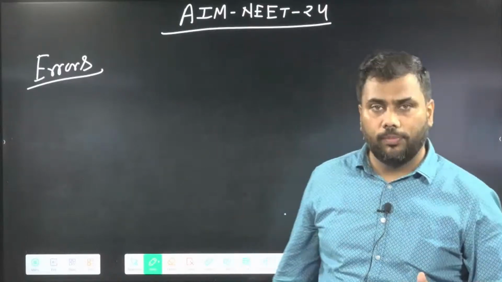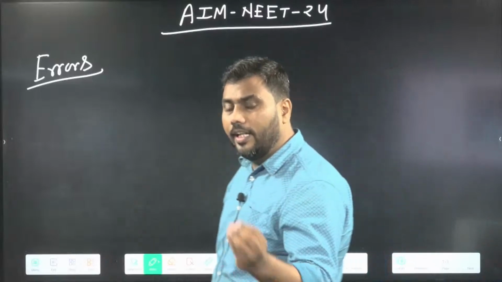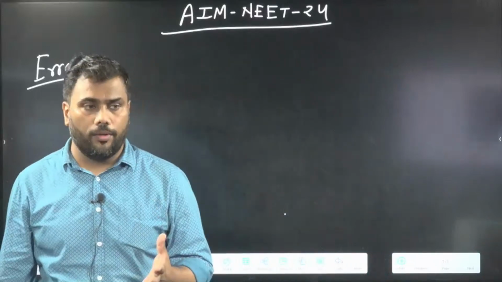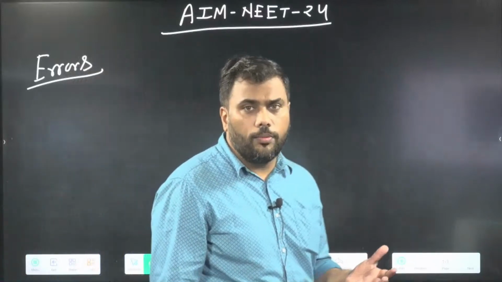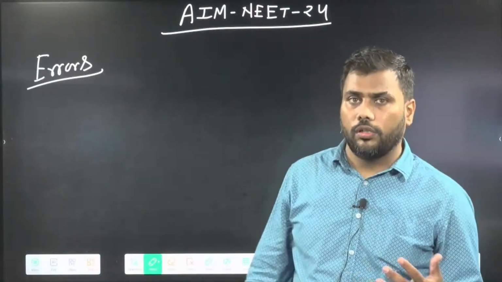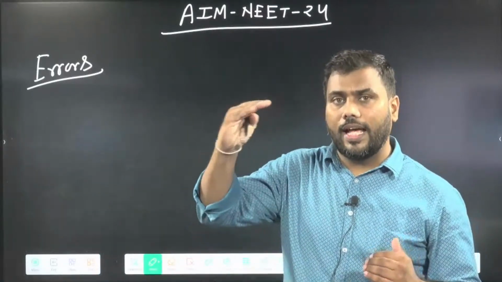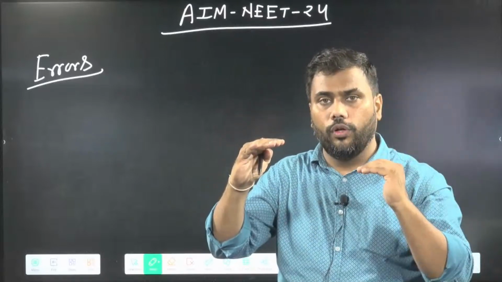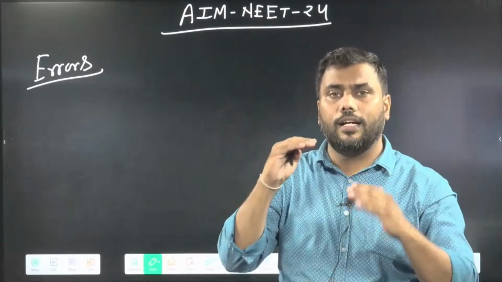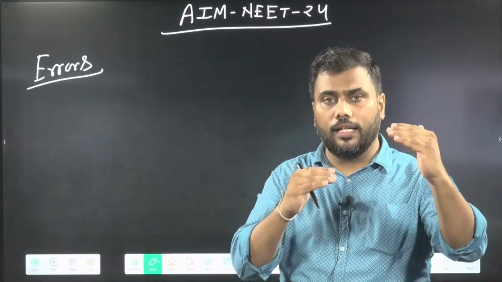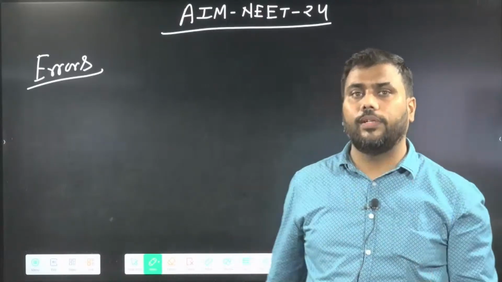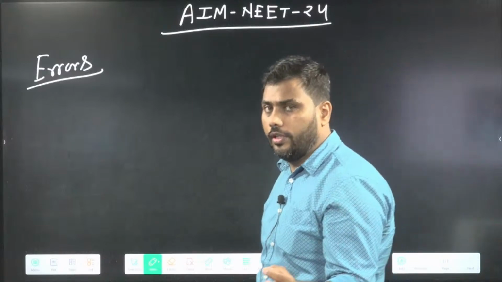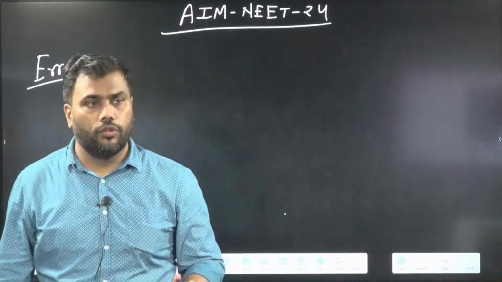No comparison is perfect, so there will definitely be some error in measurement. We are not sure whether we are measuring correctly or not. There will be some difference between the exact value of the physical quantity and the measured value. This difference can be higher or lower. The error in a physical quantity is the difference between the measured value and the actual value of the physical quantity.